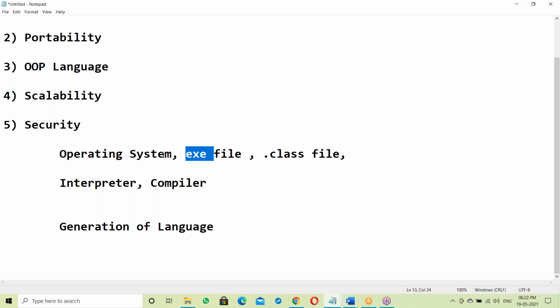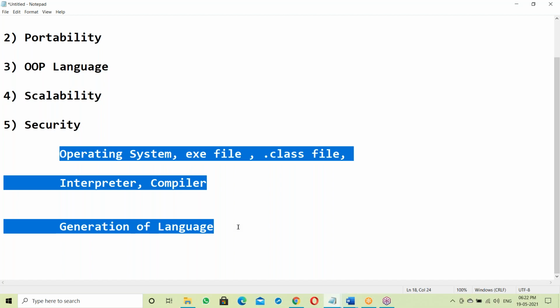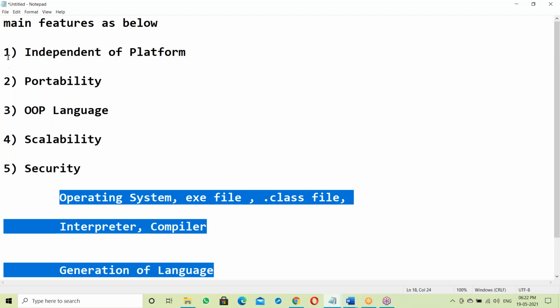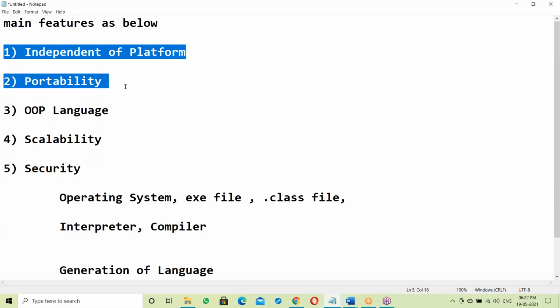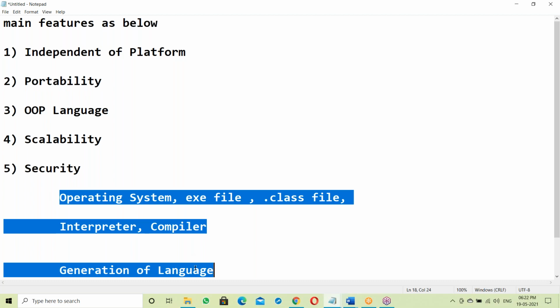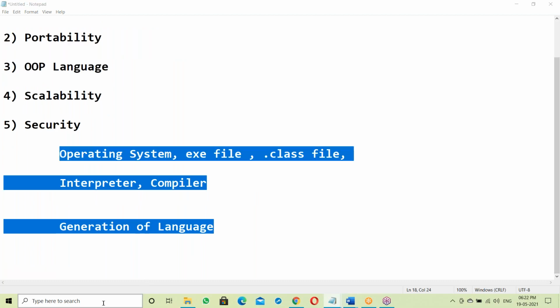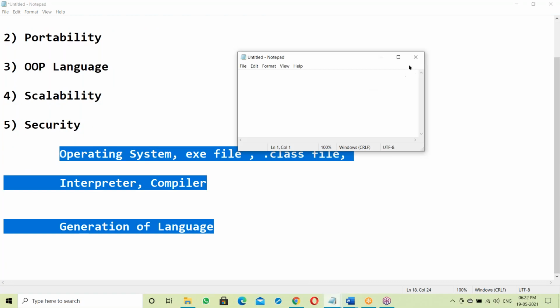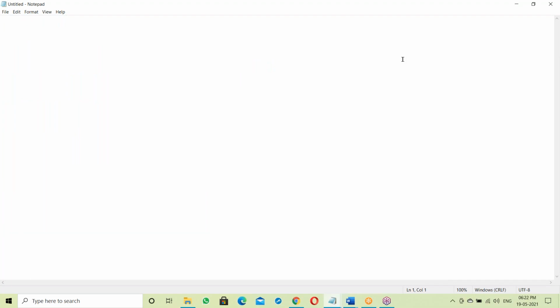So what is exactly an exe file? What is exactly OS? How are these working? First of all, let us see about all of these things. After this, we'll go to independent of platform and portability. So let us start with these basics. I'm starting from basics.